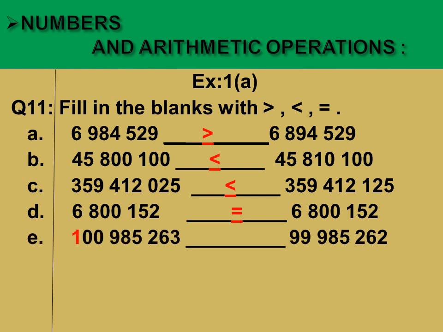Now in part E, okay, look dear students, look at this part E. In this part E we have two numbers, but when we count the digits of the two numbers, we can see that the first number has how many digits? Yes, 9 digits. So this number is greater than the second number, and we will put the sign of greater towards the first number given in part E.